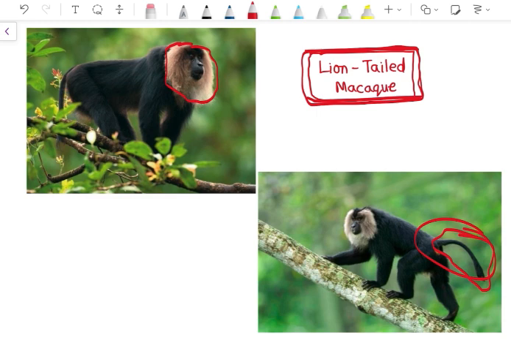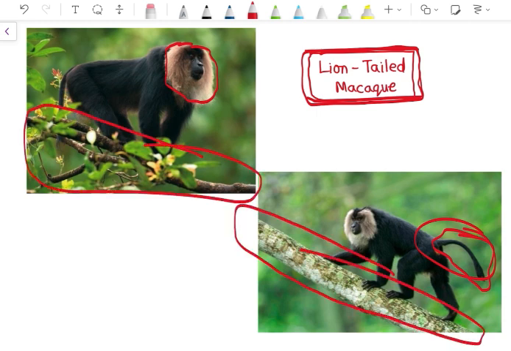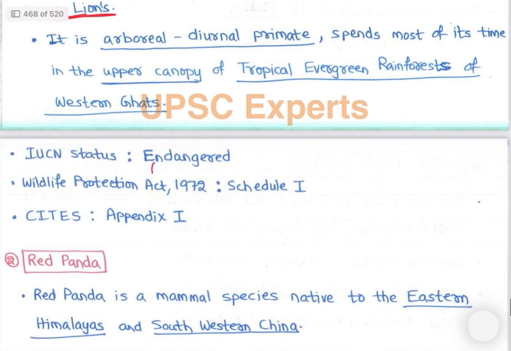Then it is arboreal. Look, it lives mostly in trees. The lion-tailed macaque is an arboreal, diurnal primate that spends most of its time in the upper canopy of the tropical evergreen rainforest of the Western Ghats. It is endemic to the Western Ghats. It is endangered, Schedule 1 and CITES Appendix 1.